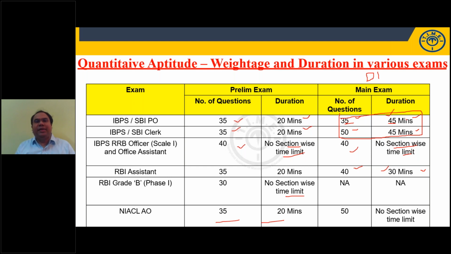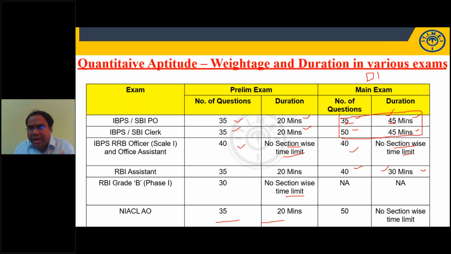And DI is of different types. Maybe 2-3 pie charts together, table plus bar graph combination questions, or quant-based DI. This is a trend these days. Time and work with DI, time and distance with DI, profit and loss with DI, simple comparators with DI, mensuration with DI, probability with DI. So quant-based DI. Similarly, data sufficiency-based data interpretation: a data interpretation set, but the questions will be of data sufficiency.